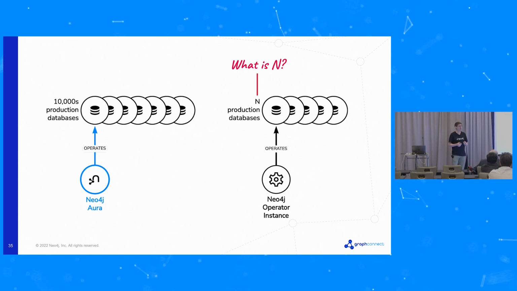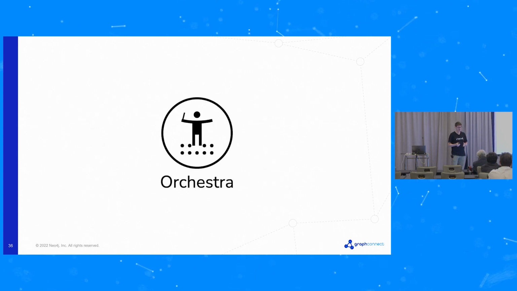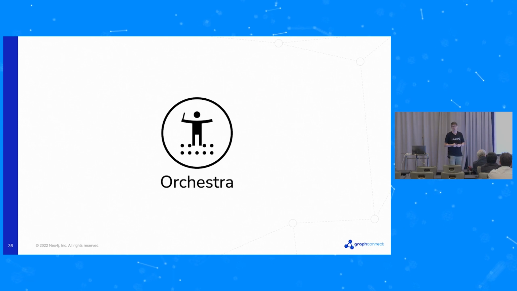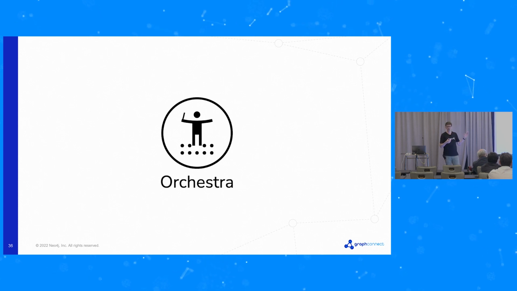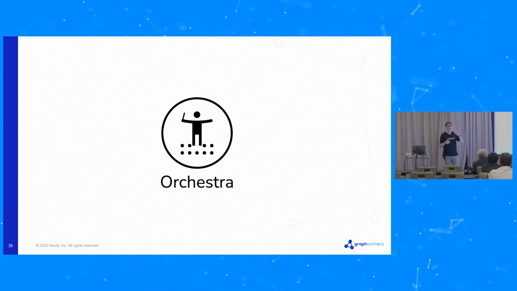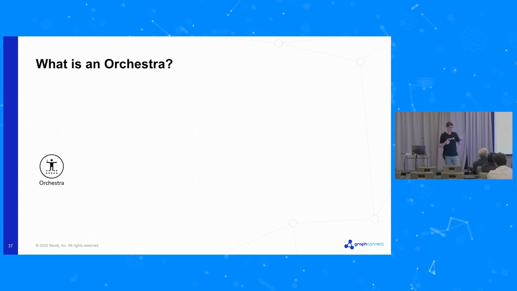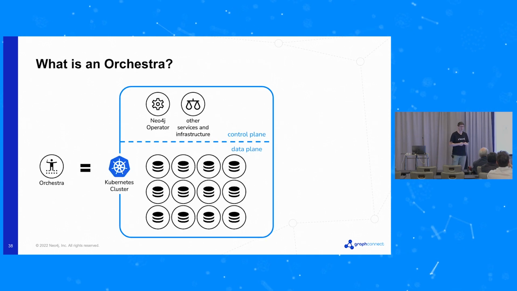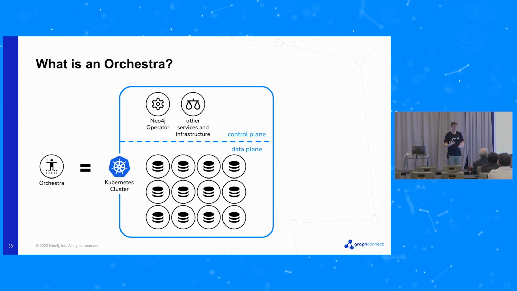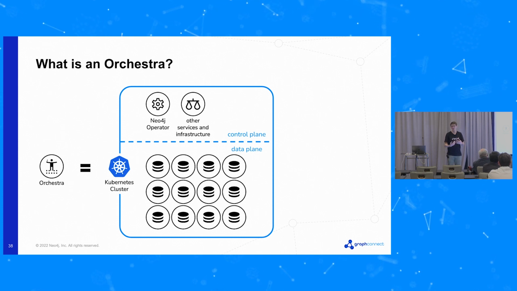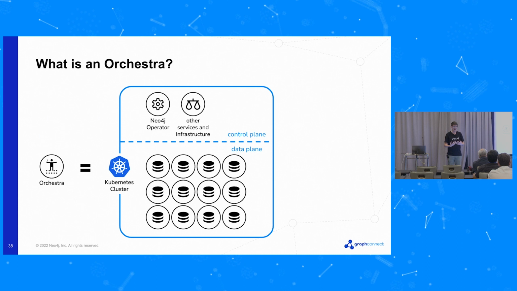To help us answer this question, we introduced a concept specific to Aura. We came up with this concept of Orchestra. And I hope this looks like an orchestra to you. An orchestra for us is our deployment of a Kubernetes cluster divided into a control plane where the operator lives, and a data plane where all of the databases managed by that operator live.